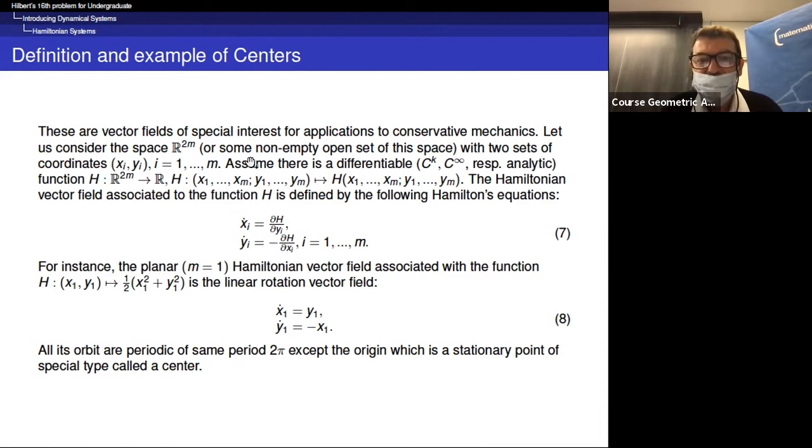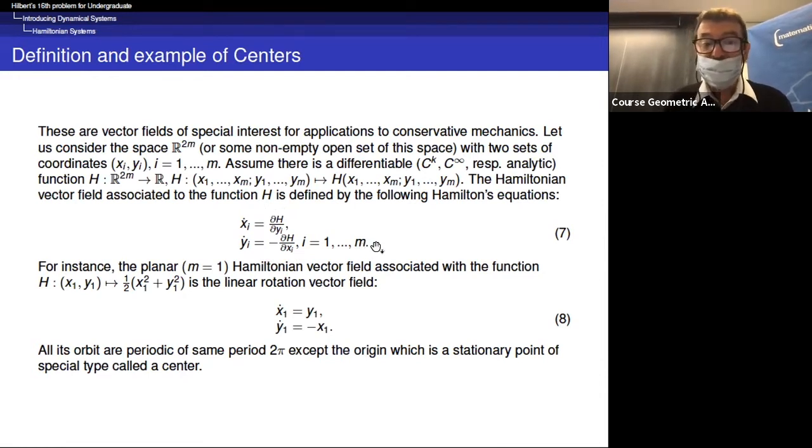So let us consider this case where you have a vector field and a function h, which is defined globally on some open set of R to the 2m. So it is a function of x1, ..., xm, y1, ..., ym, and the Hamiltonian vector field associated to the function h is defined by the following Hamilton's equations. xi dot is dh over dyi, yi dot is minus dh over dxi, i running from 1 to m.